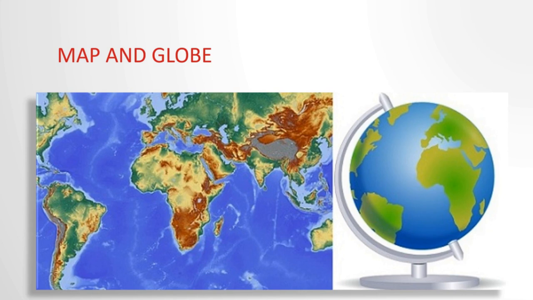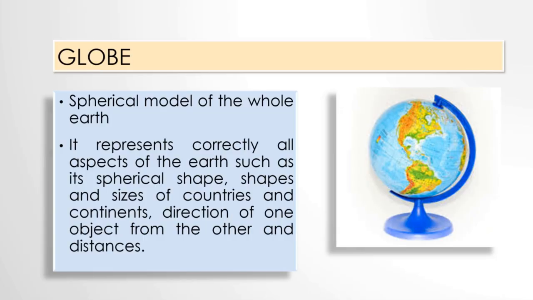Maps and globes are very important tools for identifying places on the Earth's surface. Both are representations of the real Earth at a manageable size, and these two are very important tools which are used by geographers. Then, what is a globe? A globe is a spherical model of the whole Earth. You know that our Earth is spherical in shape, and it is therefore a globe which represents the Earth truly.